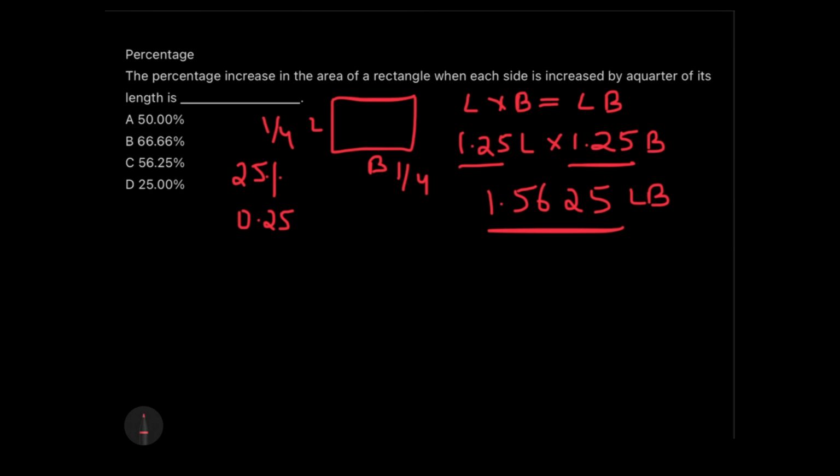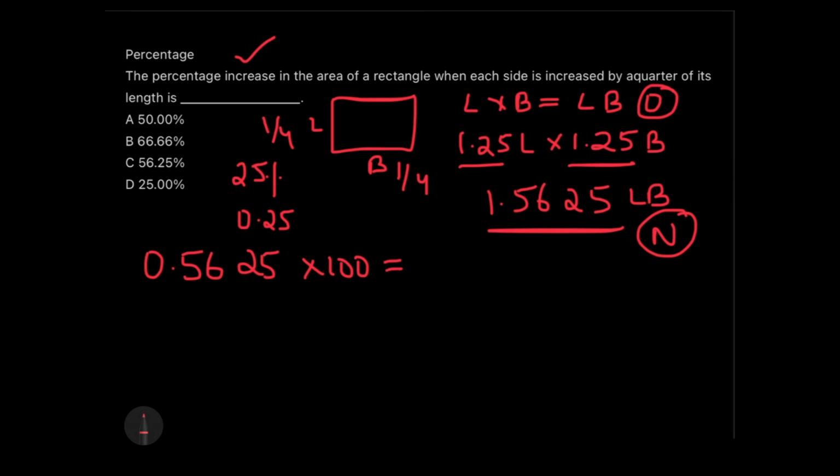Now if you compare this new area with the old area, then you would realize that the percentage increase in the area will be 0.5625, and that when represented in the form of percentage should be multiplied with 100, which will give you eventually 56.25%. So what was the shortcut to do this?